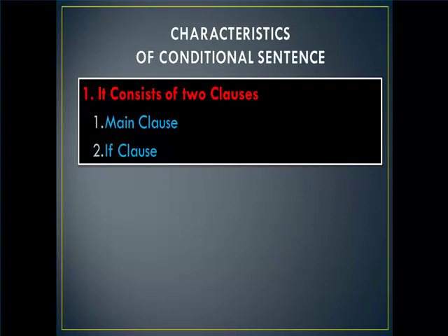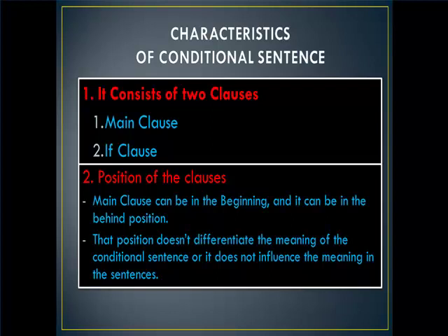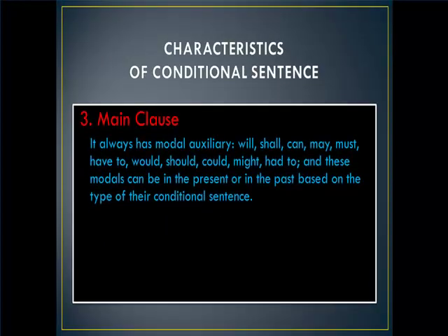Of course, a conditional sentence consists of two clauses, the main clause and the if clause. The main clause can be at the beginning or in the behind position, and the position doesn't influence the meaning of the clauses. A characteristic of conditional sentences is that they always have a modal auxiliary in the main clause.